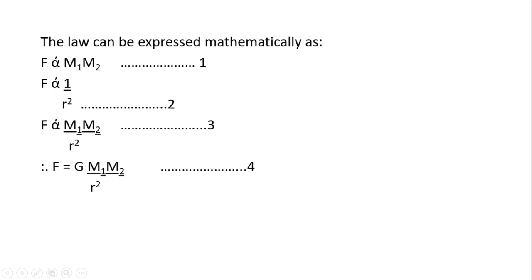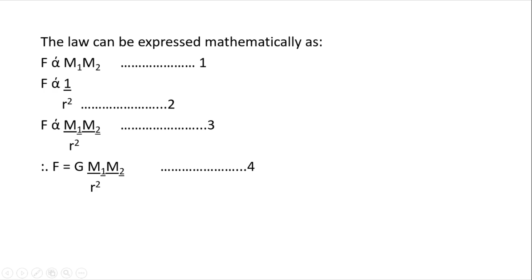Then equation 2 represents the second aspect of the law, that says the same force is inversely proportional. This is the symbol of proportionality to the inverse square of their distances, right? It's inversely proportional to the square of the separation distance. So when we combine the first one, equation 1, and the second one, equation 2, we get equation 3. So force is directly proportional to the masses, you can see this, and then 1 over r squared. When we multiply this, it gives us the whole of this.